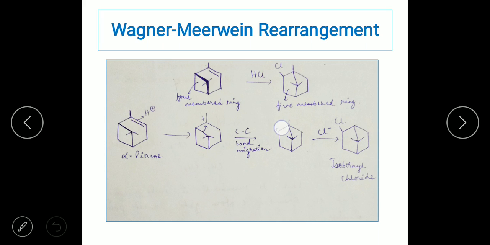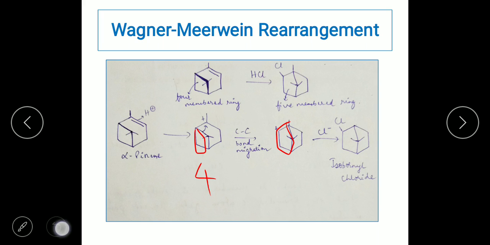Now you can see that this carbocation is a secondary carbocation. This was a tertiary carbocation and this is a secondary carbocation. But the advantage of this molecule is that here from a 4-membered ring, it has formed a 5-membered ring. From a 4-membered ring it has formed a 5-membered ring.